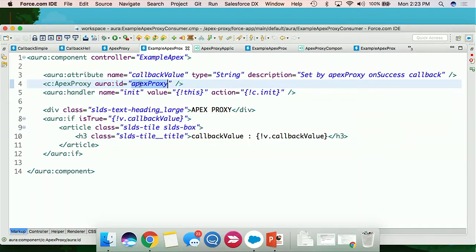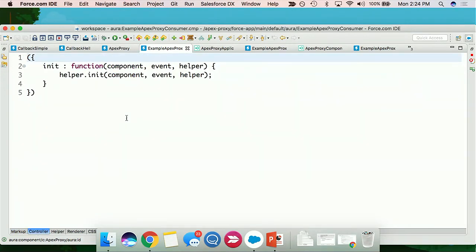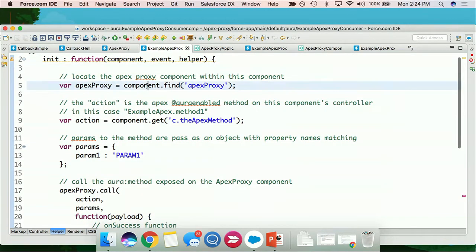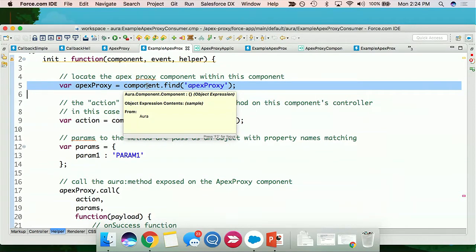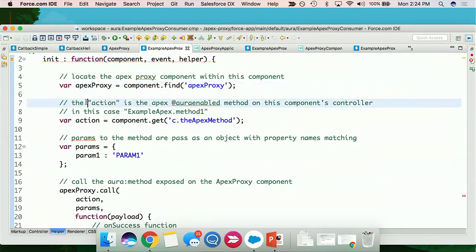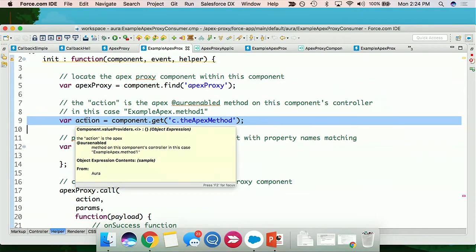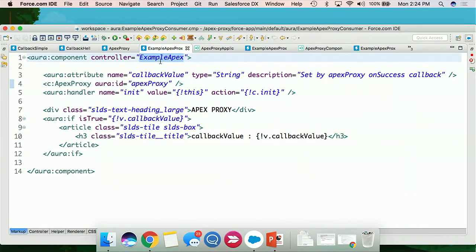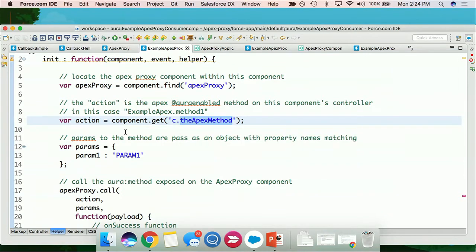Giving it a name is important because we want to go find it once we get into our controller and helper code. Not much going on in this component. Again, just want to initialize it and pass some stuff off to the helper. And inside of our init and our helper, here, we're going to go find that Apex proxy component that we just added to our page. Here, we're going to go tell it the Apex method that we want it to run, which, if we look here, that's the controller, and the method that we're getting is this one right here.